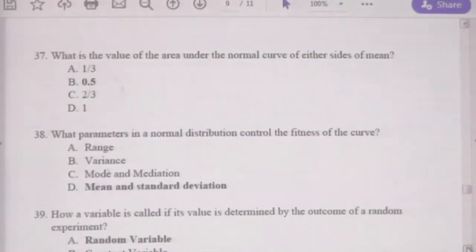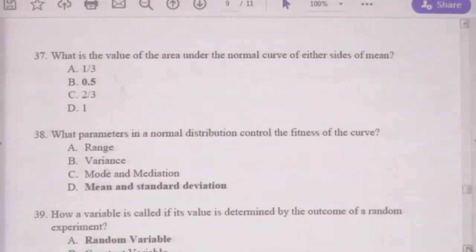Then 37. What is the value of the area under the normal curve on either side? You know, normally distributed means it is not negatively or positively skewed. It is distributed equally into both sides, right. Therefore, one side is 50% or 0.5.